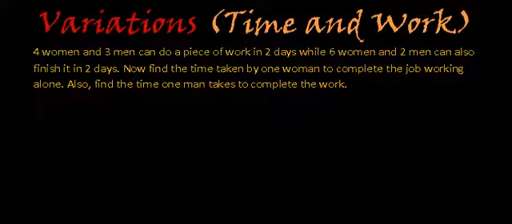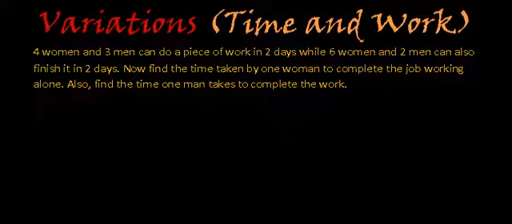So the problem statement says 4 women and 3 men can do a piece of work in 2 days, while 6 women and 2 men can also finish it in 2 days. Now find the time taken by one woman to complete the job working alone, and also find the time one man takes to complete the work. Right? So basically we have to find the working capacities of one man and one woman.